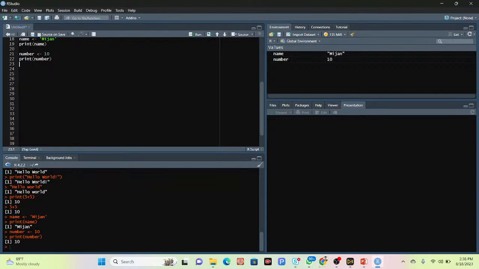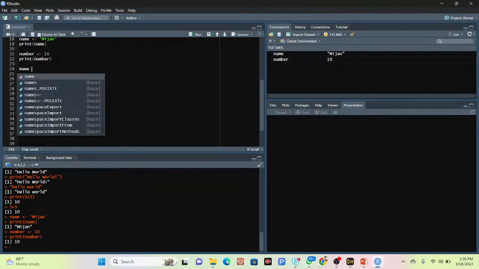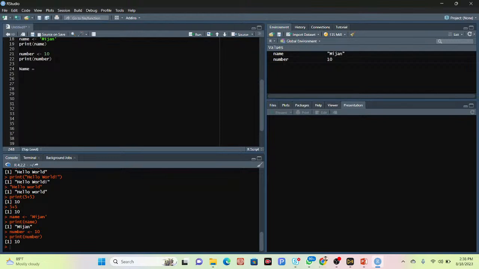Just simply use the symbol. If you want, you can also use the equal sign. Suppose I put name as a variable, use the equal sign and put my name. Now I want to print that, so use print. I simply run this first code, and then run the print.